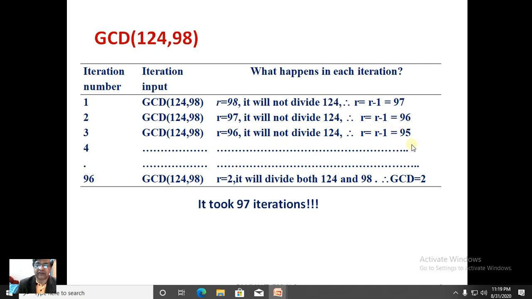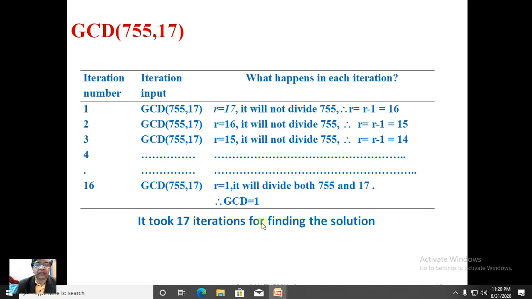It becomes 95. When r becomes equal to 2, it will divide both 124 and 98. You can see over here. Therefore GCD equal to 2. So it literally took 98 minus 2, 96, and we have considered 98 also to begin with. Therefore, this algorithm takes 97 iterations.